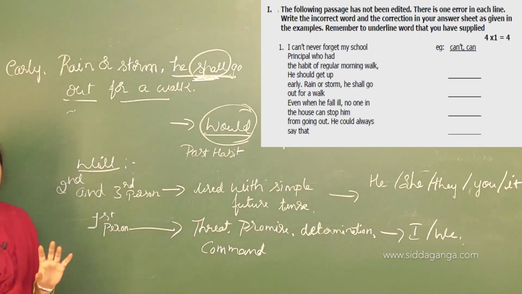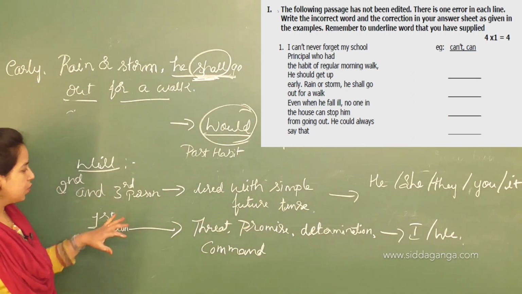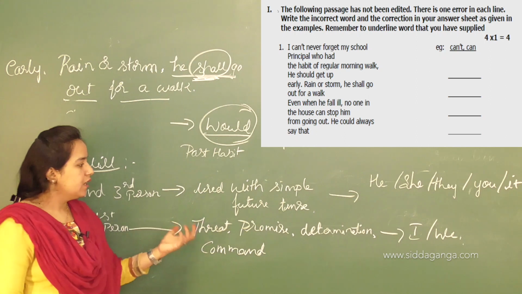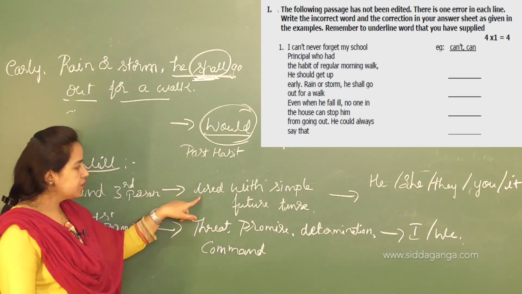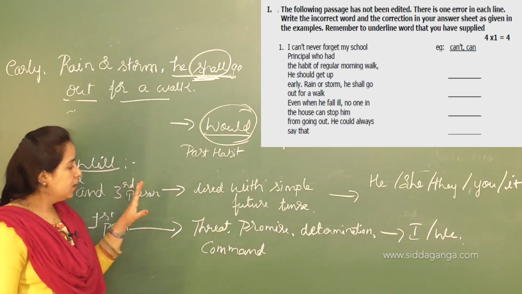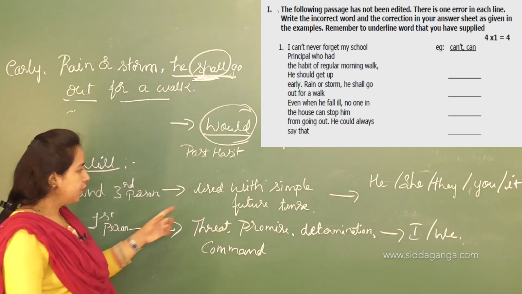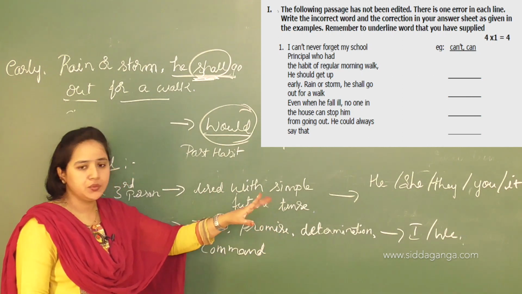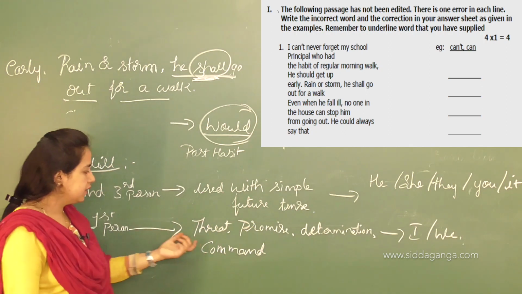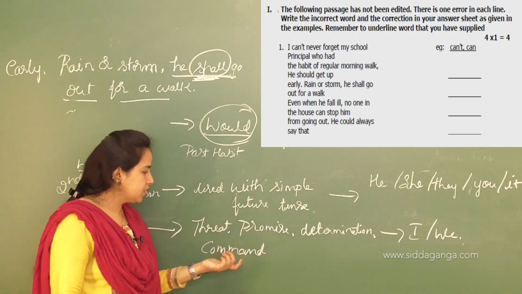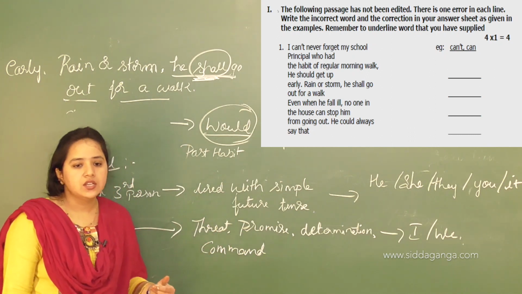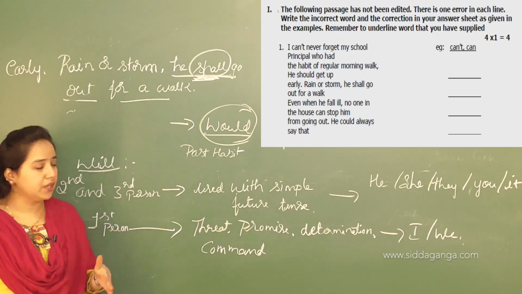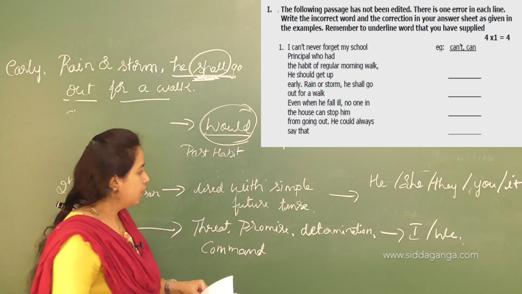These are the differences between shall and will. When we use shall, with the pronouns I or we, it is used with the simple future tense. But will is used with the simple future tense for he, she, they, it. If it is the first person, then we use it for threat, promise, determination, and command. In both cases, shall or will, it is used according to the rules. Let's talk about some examples based on that.